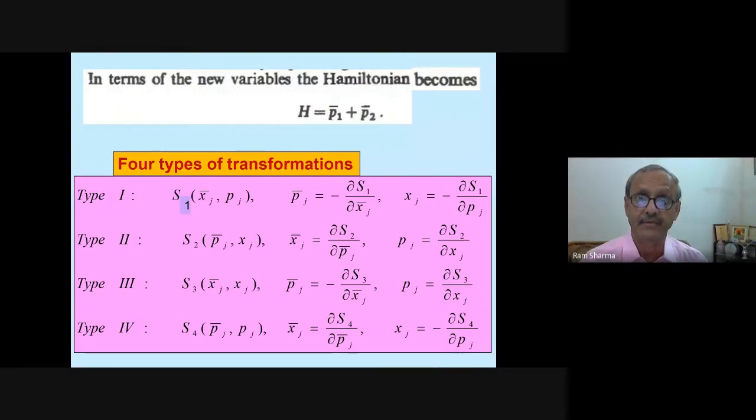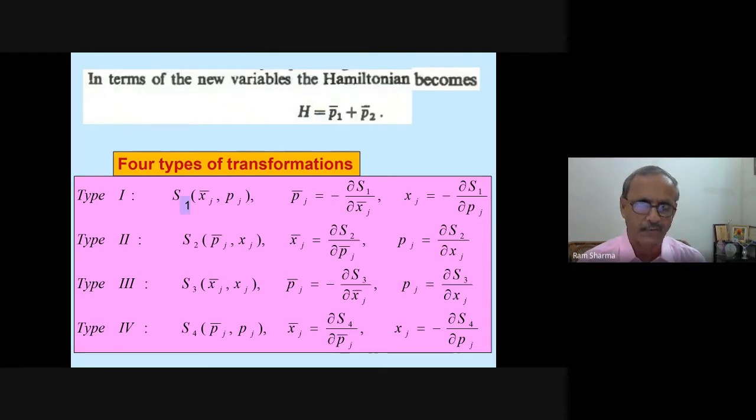Now it is very easy to get the solution. In terms of the new variables, you get the Hamiltonian H equal to P1 bar plus P2 bar. So that is the great advantage we get by this method. All problems are not solvable by this method, but wherever it is solvable, it gives a great advantage.